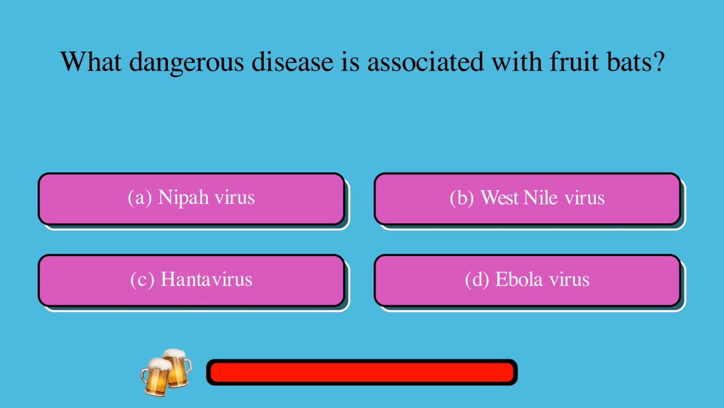What dangerous disease is associated with fruit bats? A. Nipah virus, or B. West Nile virus, or C. Hantavirus, or D. Ebola virus? The correct answer is A. Nipah virus.